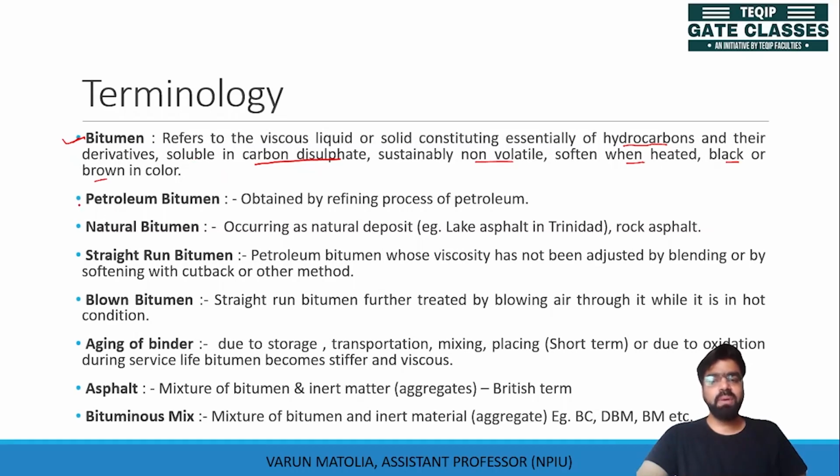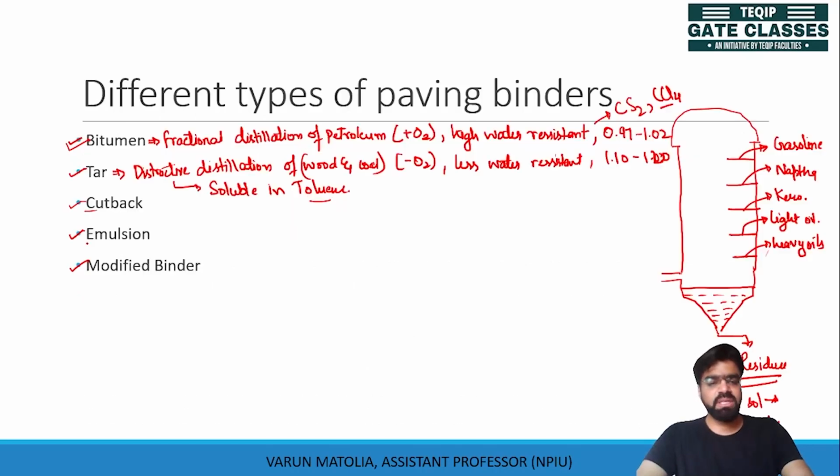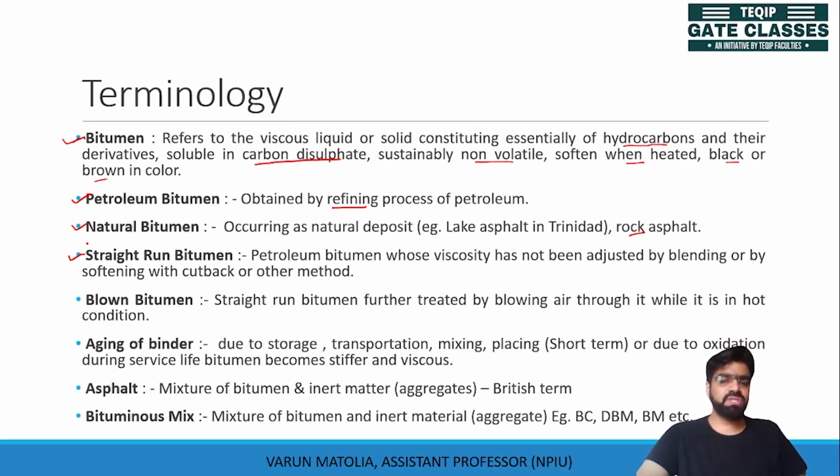Bitumen can be obtained from petroleum, as we have already seen the process, from refineries. It can also be obtained in a natural way, like the lake in Trinidad has a deposit of natural bitumen. It is also known as rock asphalt. The straight run bitumen, as we talked about, the residue which we find at the bottom, is known as straight run without any mixing.